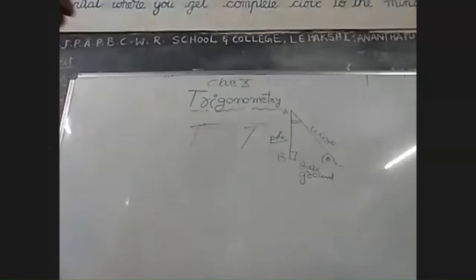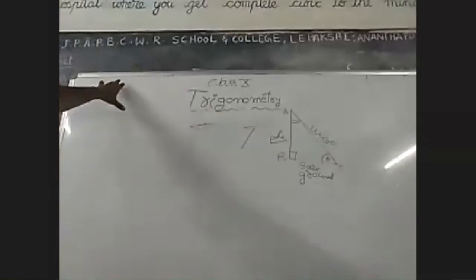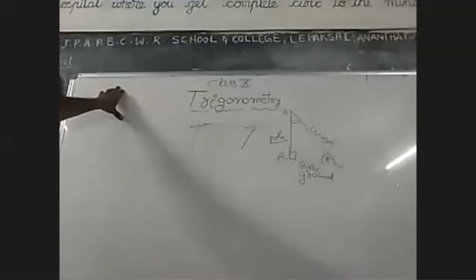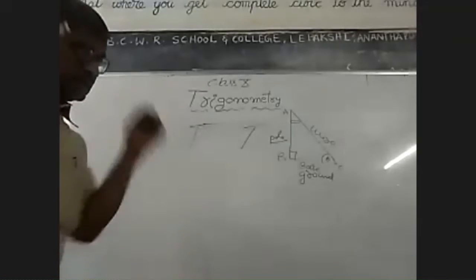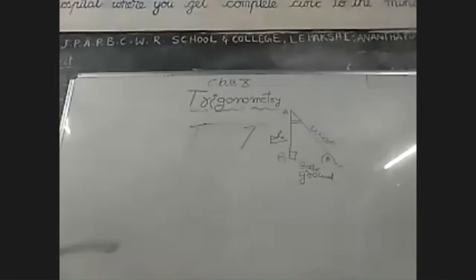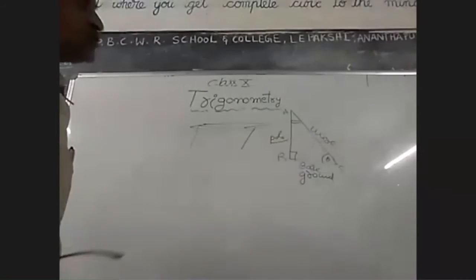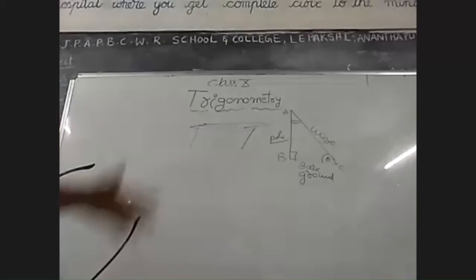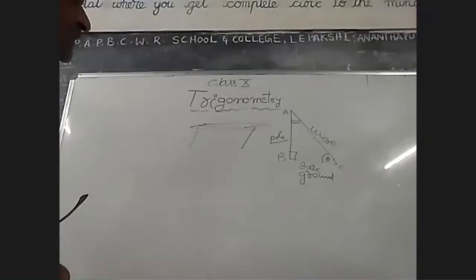Or in the parks, you have already seen the slides for children to play on. That is also here. There you also see triangles, and you may give some live examples of triangles. While erecting big current poles, triangles are used.